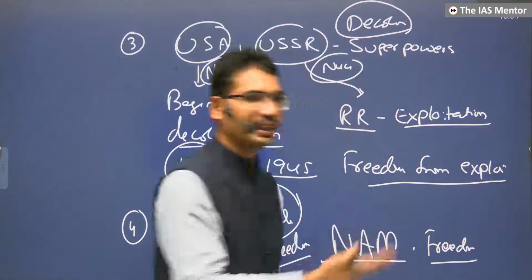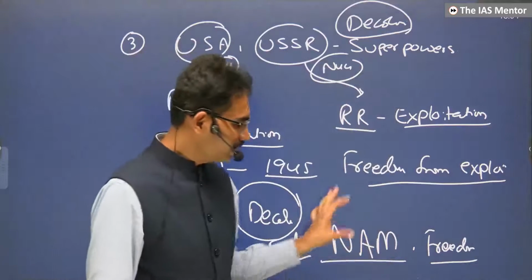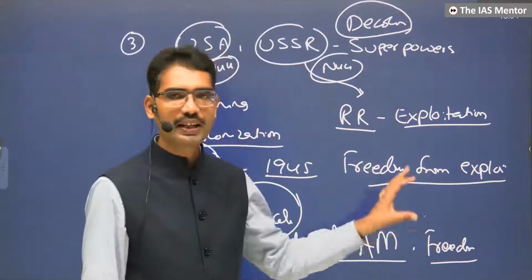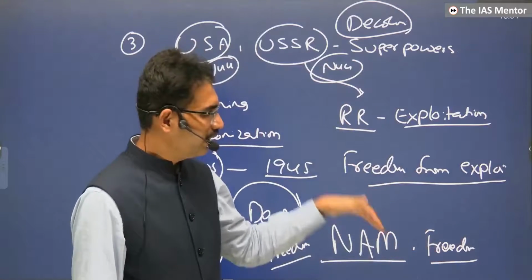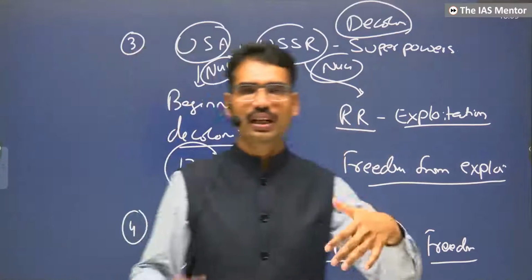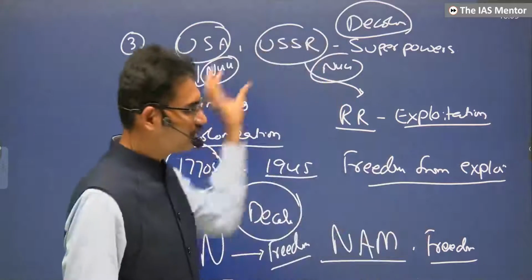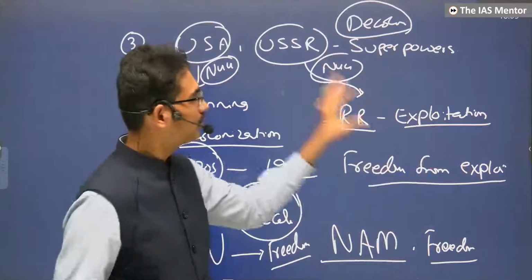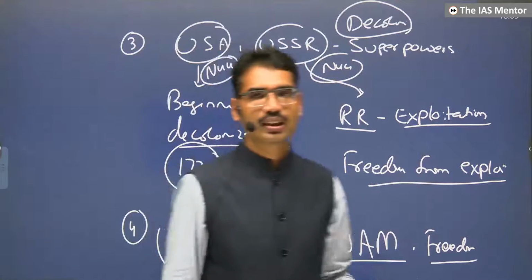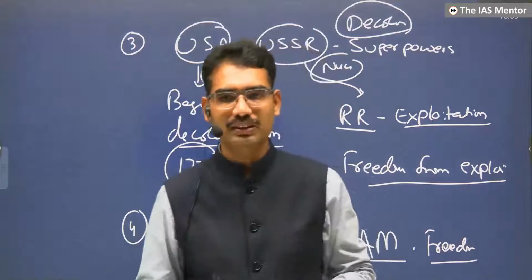So it became an additional burden, because when new countries became part of the non-aligned movement, gradually the United Kingdom, France and other European countries were not able to handle this new emerging scenario. They were not powerful. New power centers were different. Now they had to go by the new powers.